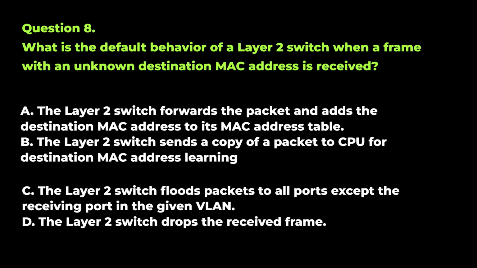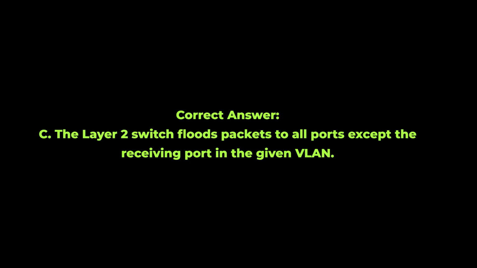Question 8. What is the default behavior of a Layer 2 switch when a frame with an unknown destination MAC address is received? Correct answer. C. The Layer 2 switch floods packets to all ports except the receiving port in the given VLAN.